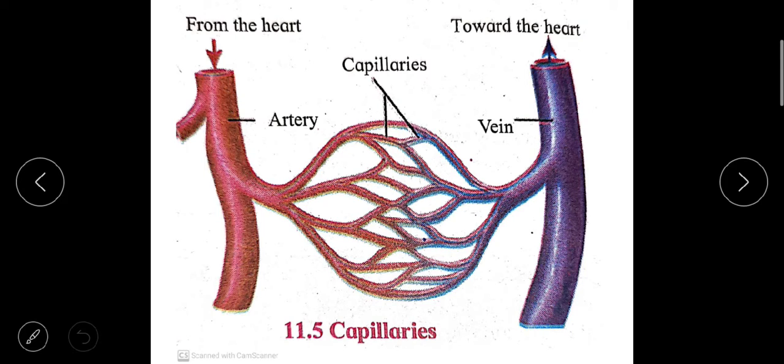The walls of the capillaries are extremely thin and made up of single layers of cells, due to which exchange of material between the capillaries and the cells becomes very easy. During the exchange, the oxygen, nutrients, hormones and vitamins are sent towards the cells and the waste material of the cells moves into the blood. Capillaries unite together to form vessels of more diameter, which are known as the veins. Capillary network is present in each organ.